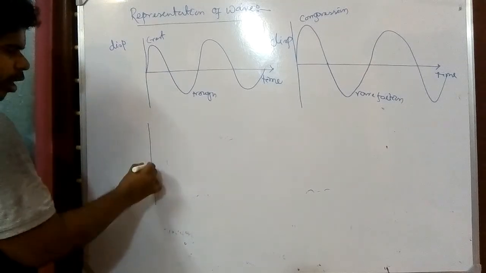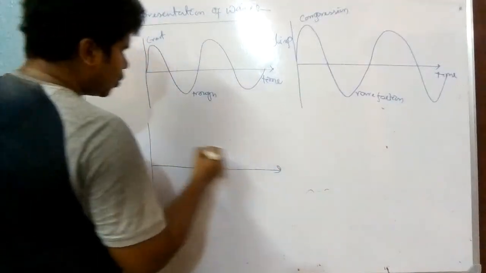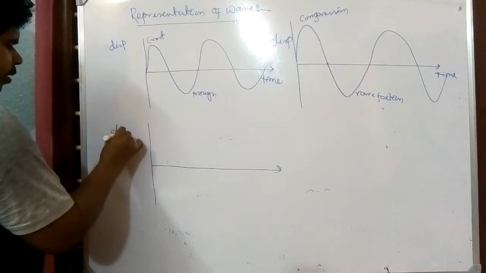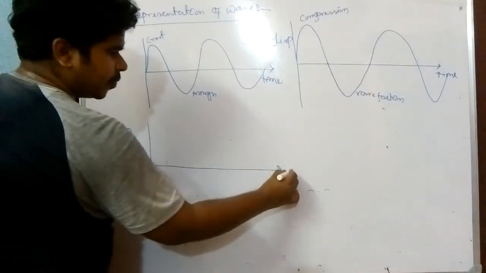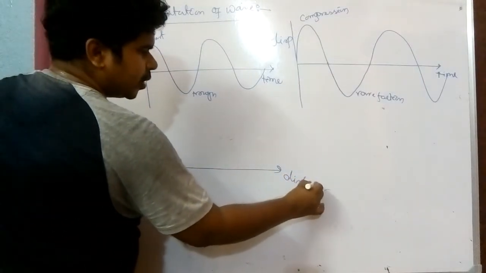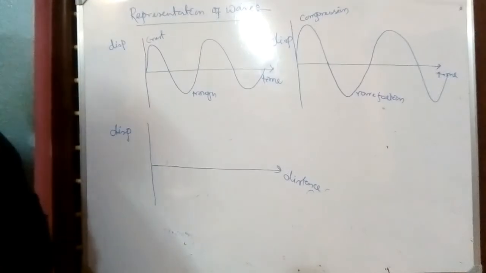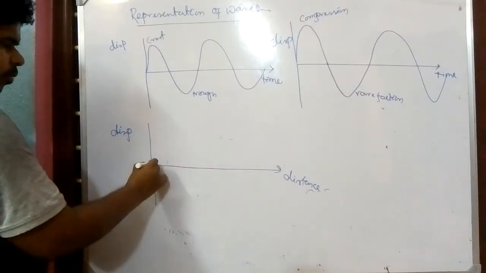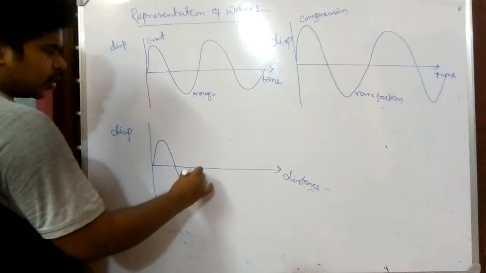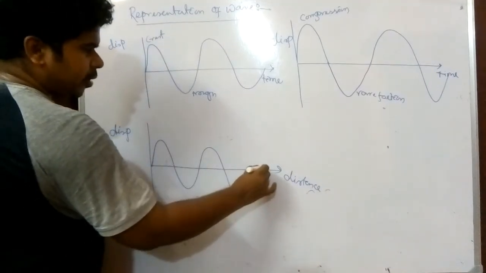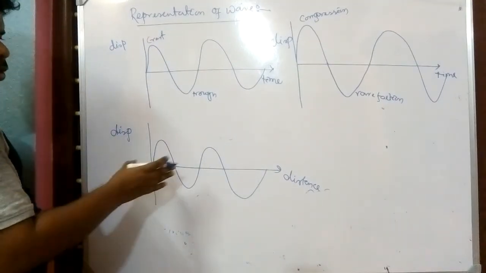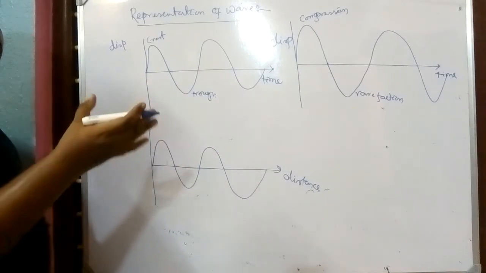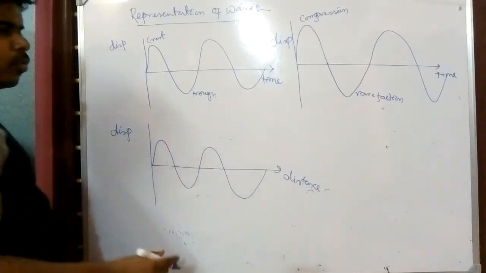So very simple thing. That is a displacement time graph for a wave. One more graph we have drawn, that is known as displacement distance. Distance means how much distance is covered by the wave. That also is represented by this, because we know the wave always propagates. The wave cannot stop in one place.